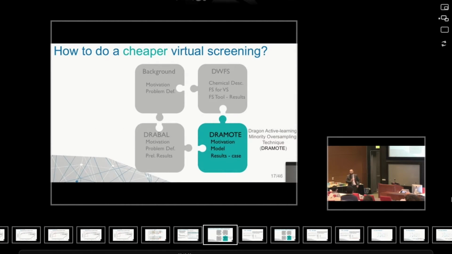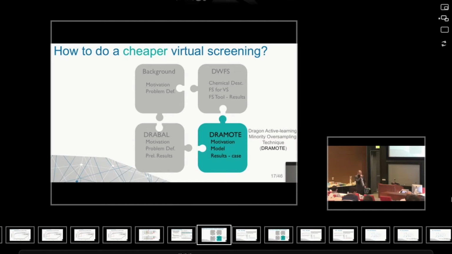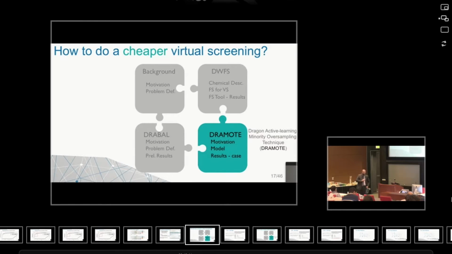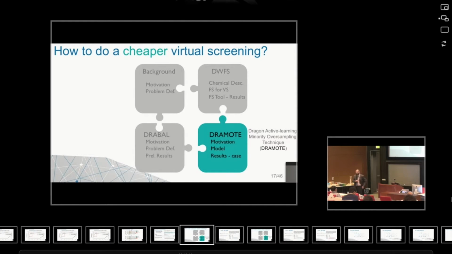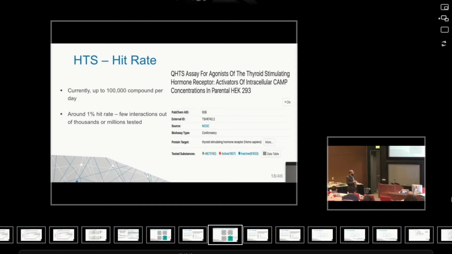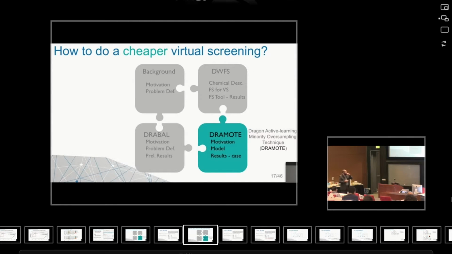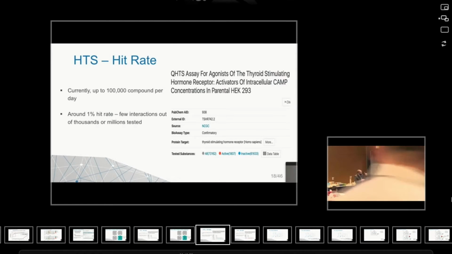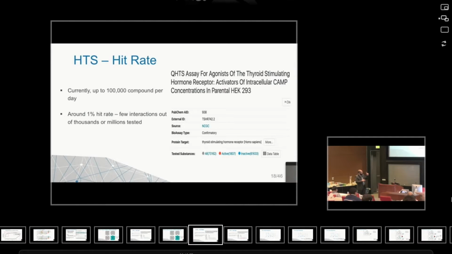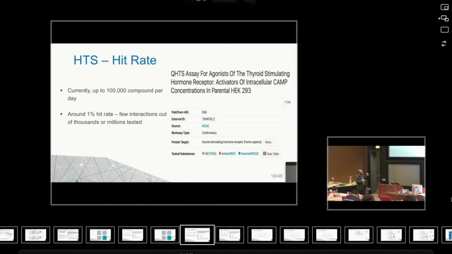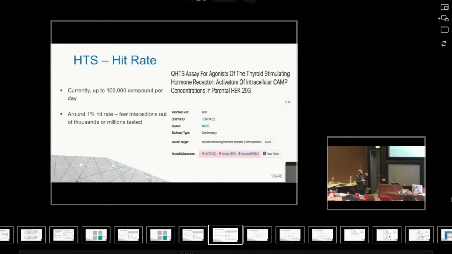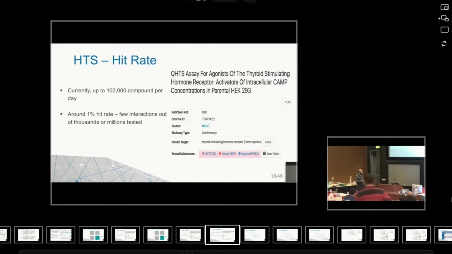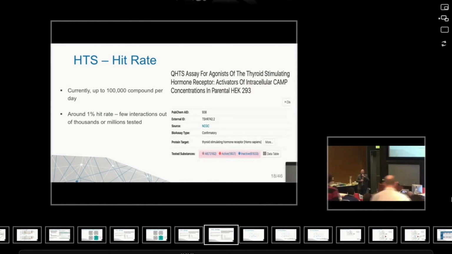Now let me move on to another interesting question, because I'm talking about faster and cheaper virtual screening. So how to do a cheaper virtual screening? Here I'll be introducing the Dragon Active Learning Minority Oversampling technique. Let's revisit this bioassay that I showed you a snapshot of earlier, this report that we had. See here that 73,000 compounds were tested. Only 1,800 cases were found to be positive or active.